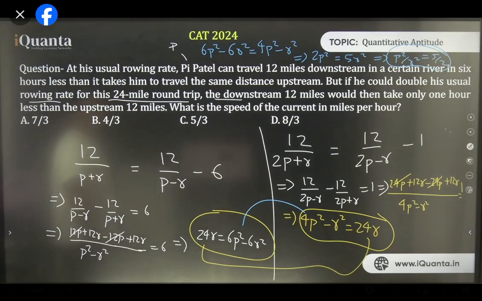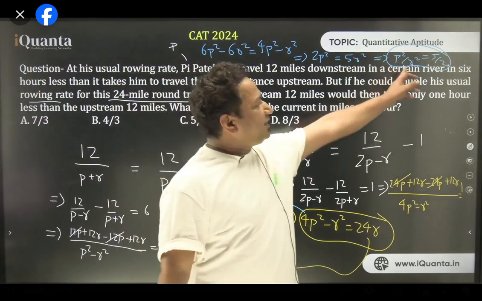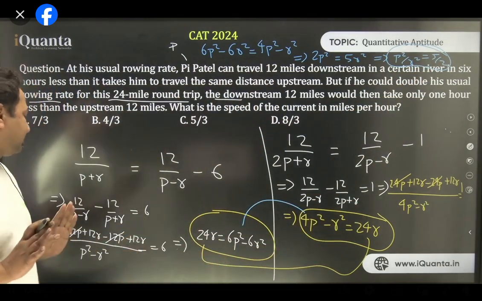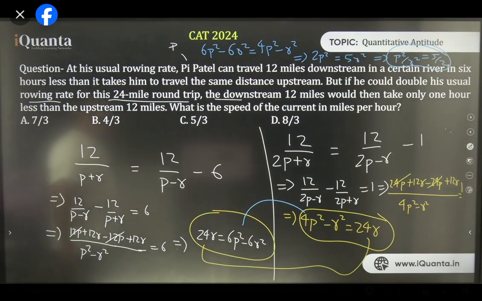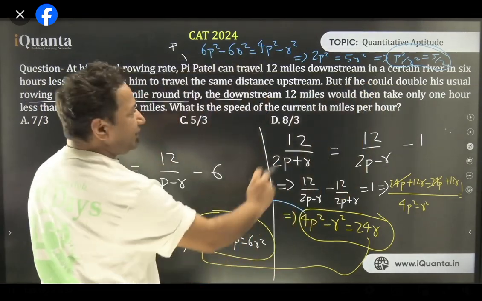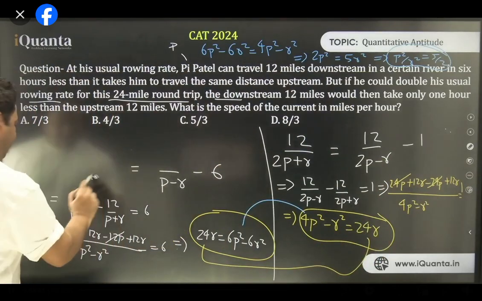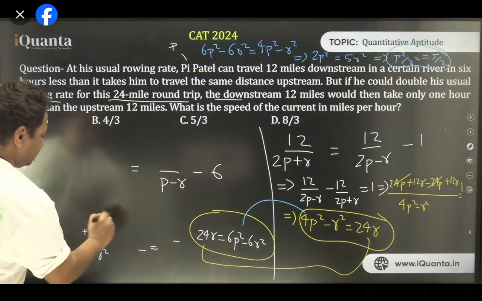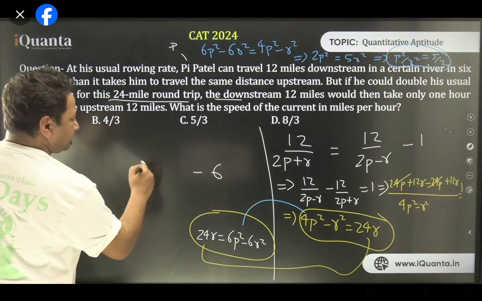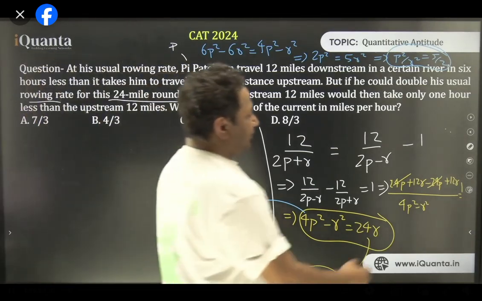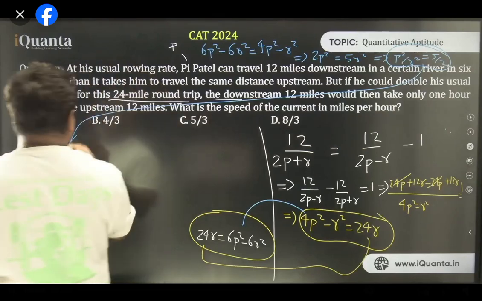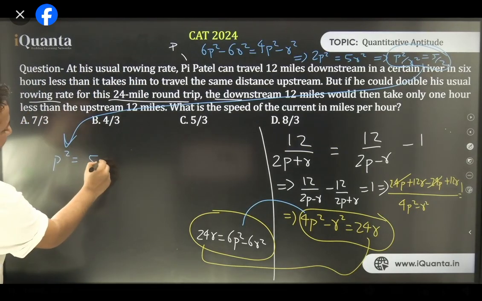Is that clear, everyone? Now all we can do is put the value of r square in terms of p square in either this equation or this equation and get the answer. We need the value of r, so ideally we should put p in terms of r. So p square will be 5r square by 2. I'm going to erase certain things over here so that we have enough space. From this, we get p square is equal to 5r square by 2.